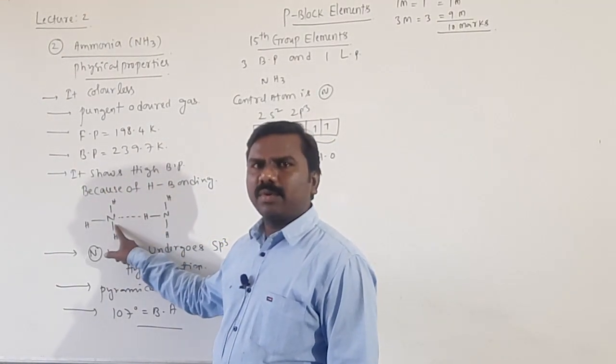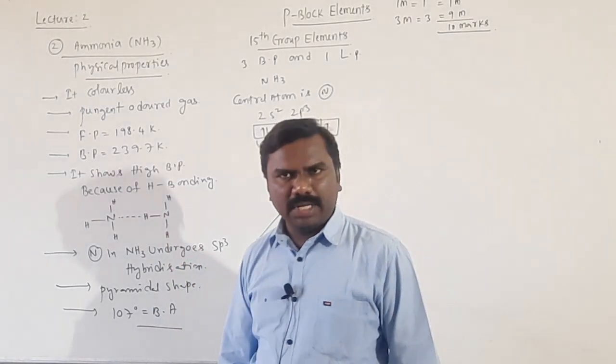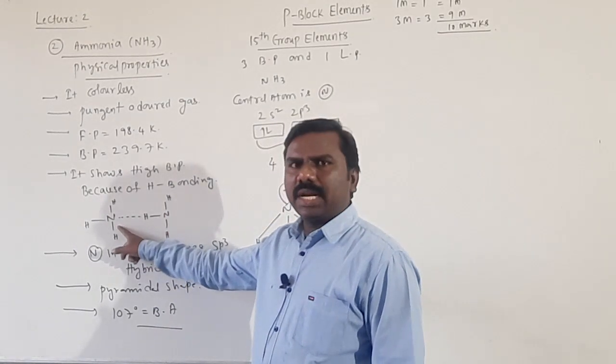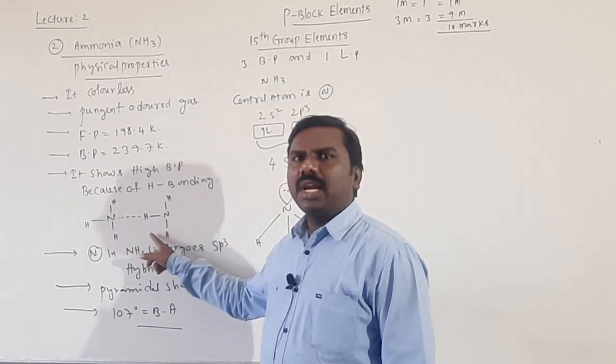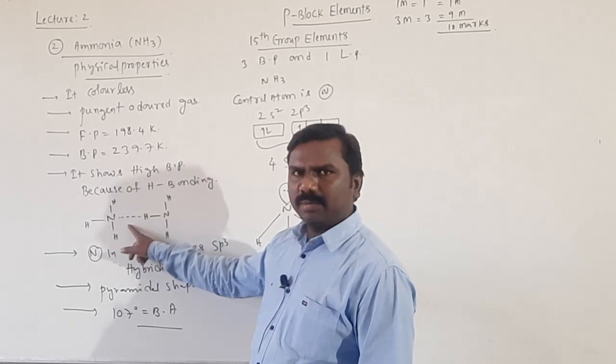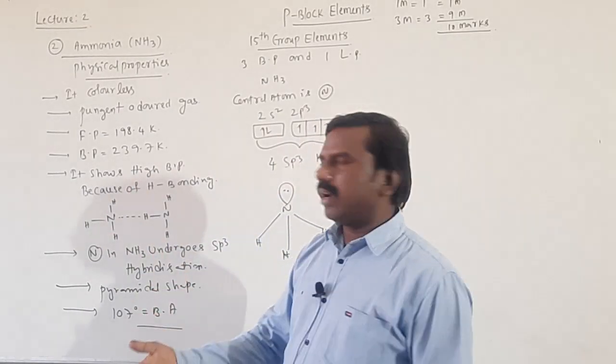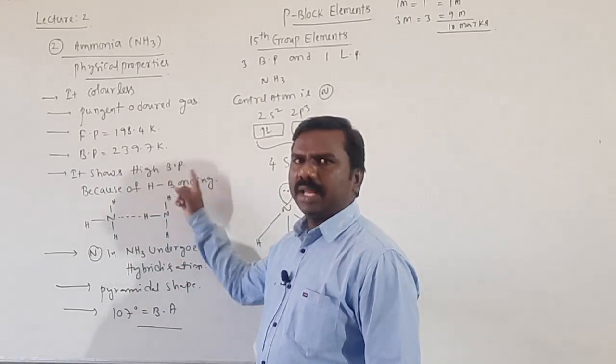The nitrogen of the first ammonia and the hydrogen of the second ammonia undergo hydrogen bonding. The electronegative nitrogen atom of the first ammonia and the electropositive hydrogen atom of the second ammonia are involved in hydrogen bonding. To break that hydrogen bonding, high temperature is required. That's why the boiling point is very high.